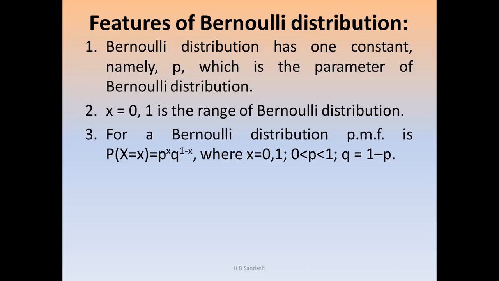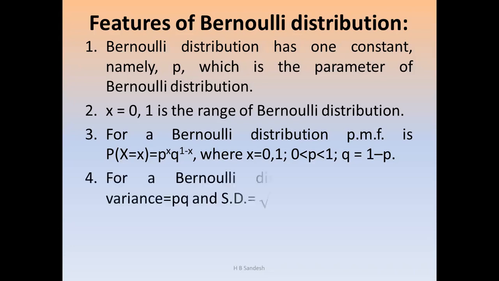Third one: for a Bernoulli distribution, the probability mass function is P(X = x) equal to p^x q^(1 minus x), where x is equal to 0, 1, 0 less than p less than 1. That means p lies between 0 and 1, and q is equal to 1 minus p. Here we particularly denote 0 less than p less than 1, not less than or equal to. So p lies between 0 and 1 excluding 0 and 1.